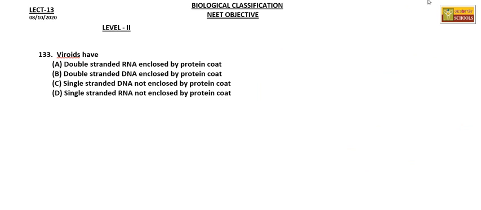Next question, viroids have double-stranded RNA enclosed by protein coat. So we already know that viroids do not have protein coat.